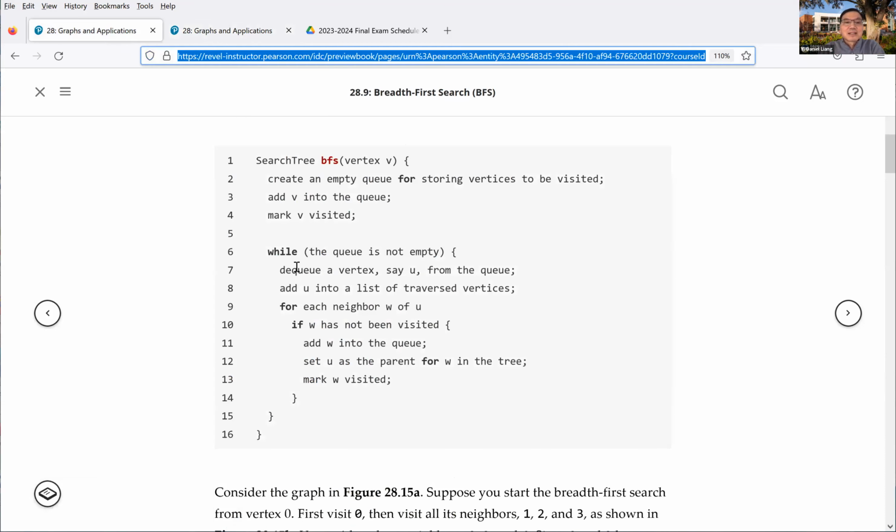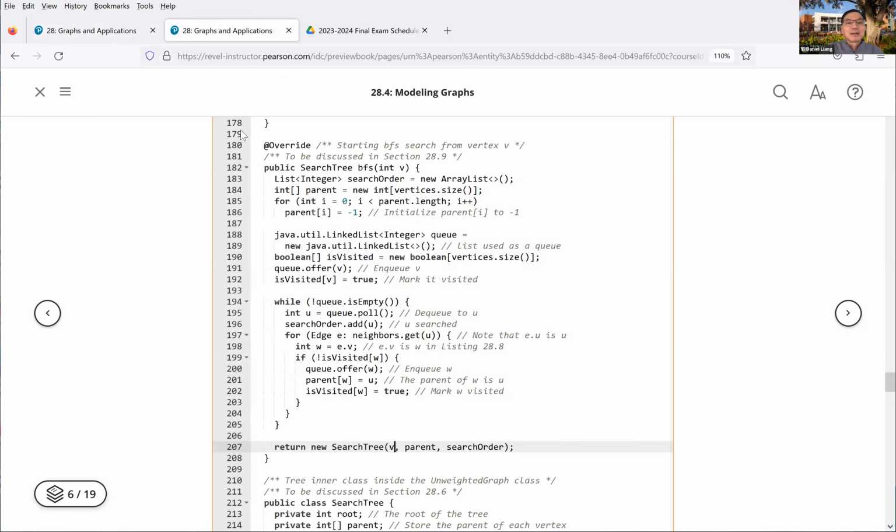It's exactly as in the algorithm: dequeue a vertex u from the queue and add u into the list of traversed vertices. Now I'm back here, looking at each neighbor of u.